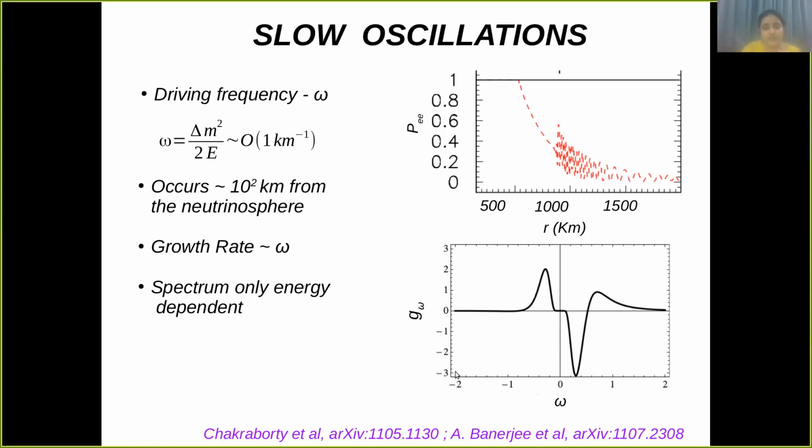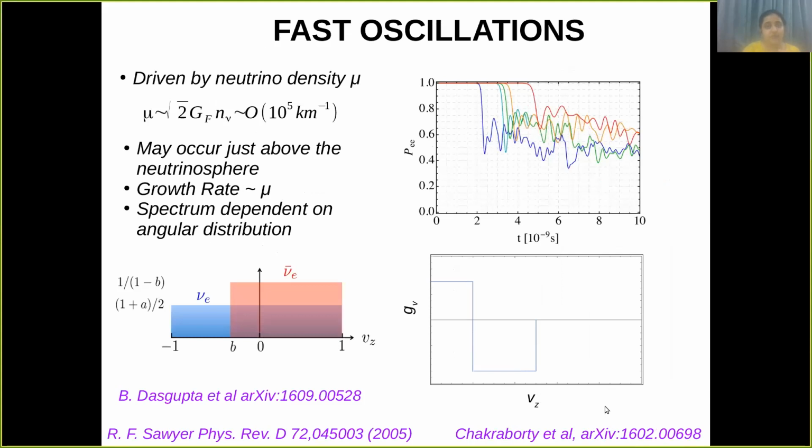And here it shows the spectrum. Spectrum G omega is basically the difference between the fluxes of neutrinos and antineutrinos, so that is energy dependent. Now, if the driving factor is the neutrino density mu, which is of the order of 10 to the power 5 kilometer inverse, then it is fast oscillations, which may occur just above the neutrinosphere, where the growth rate is proportional to mu. And here you can see that the survival probability decreases from 1 within a few nanoseconds. And here the spectrum is dependent on the angular distribution.